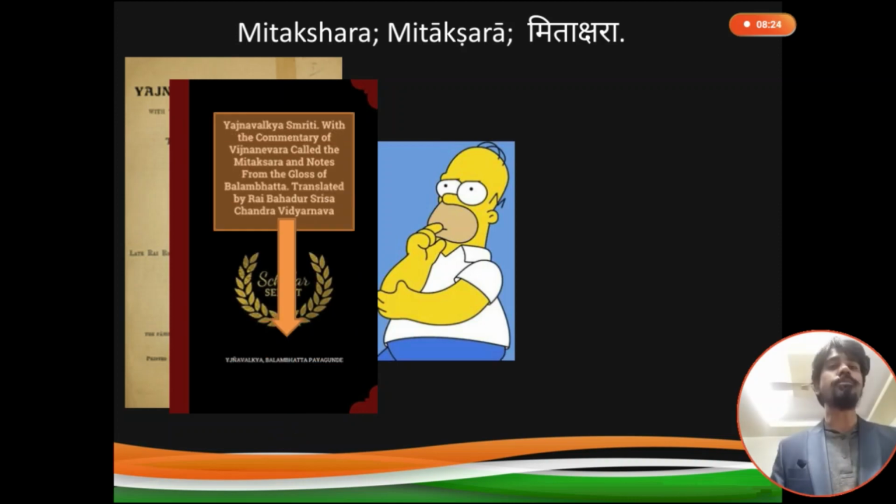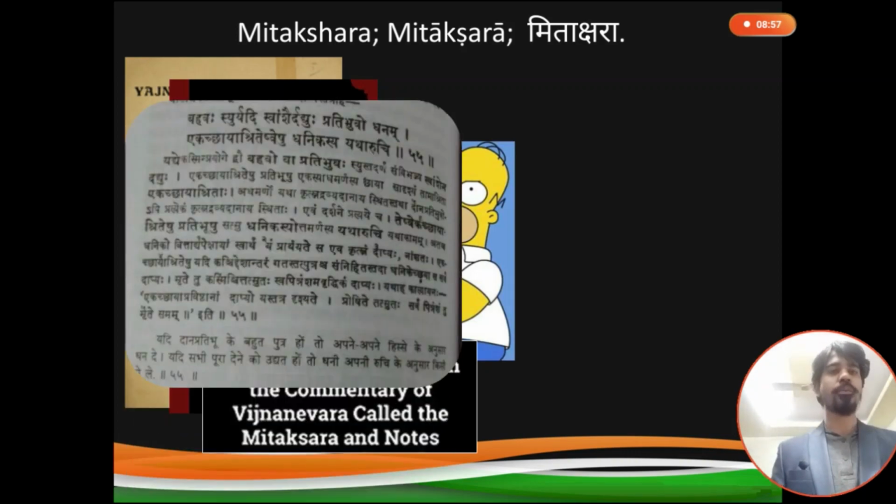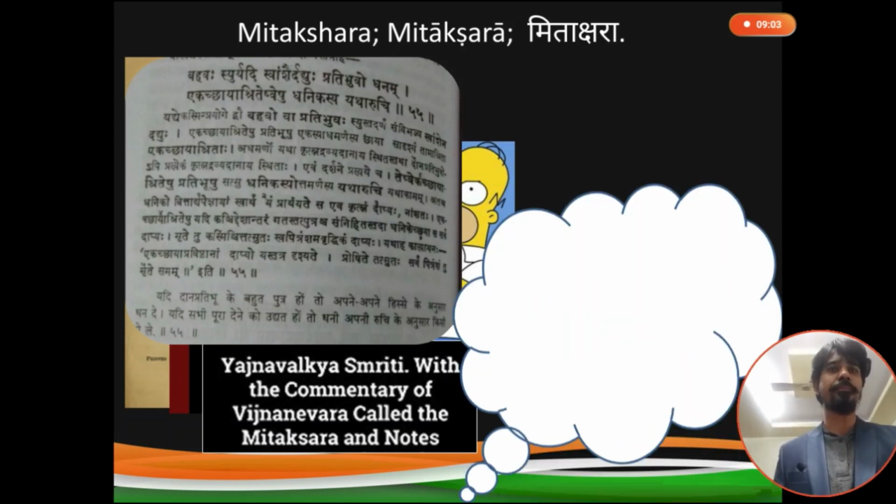So I would like to tell you, the schools of Hindu law are not divided by the Hindu Pandits. The differentiation between Mitakshara and Dayabhaga has been created by the Britishers. When they came to India, they studied it and then they divided Hinduism into 2 schools, Mitakshara and Dayabhaga. That's why we can see the English texts. So we can read Yajnavalkya Smriti with the commentary of Vijnaneshwara called Mitakshara. This is the text from the Yajnavalkya Smriti.